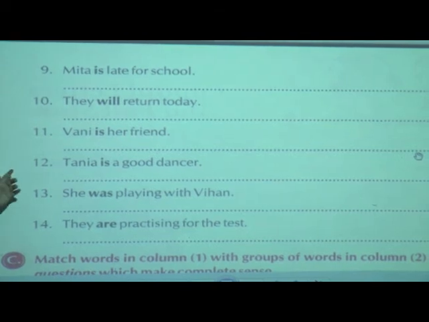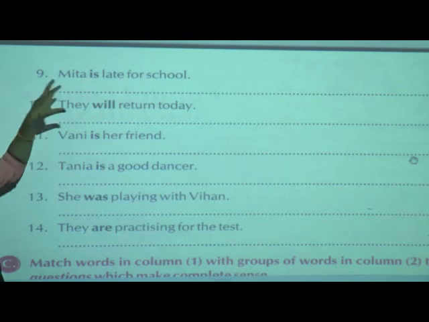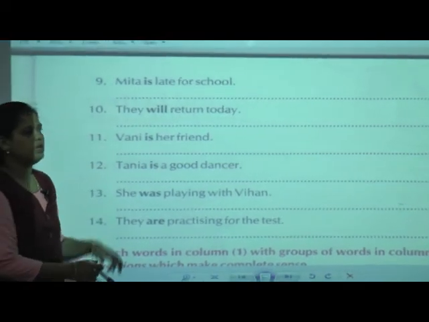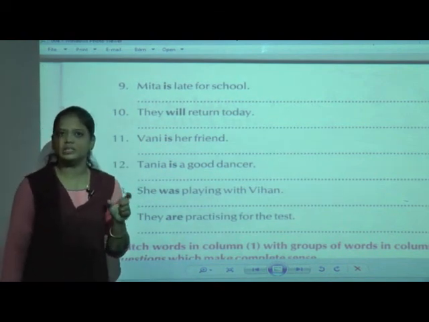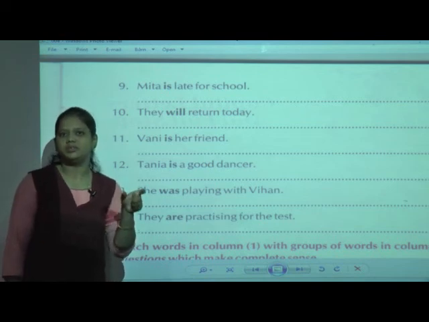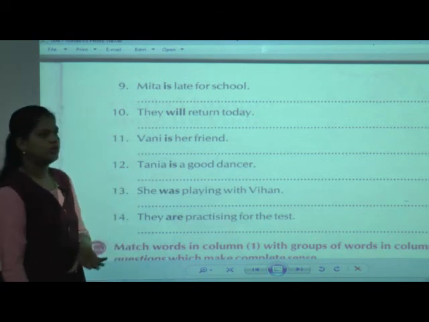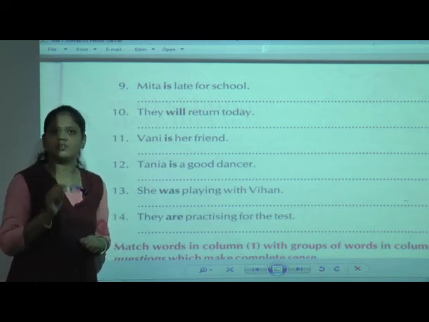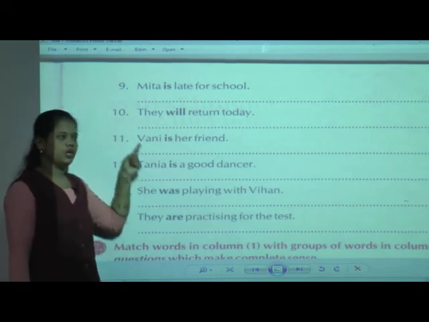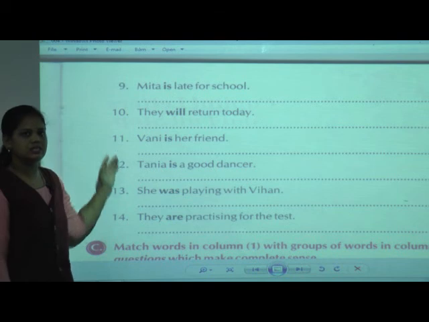See, 8 examples we have solved with the help of the question. Once again I am going to repeat the question today: we have to form questions with the help of these sentences. The word which is given in bold print, we have to change the position of that word, and we have to form a question. Okay. Now here is the 9th one. 8 examples we already solved in the last period. Today we are going to cover the remaining 14 examples in this period. Okay.